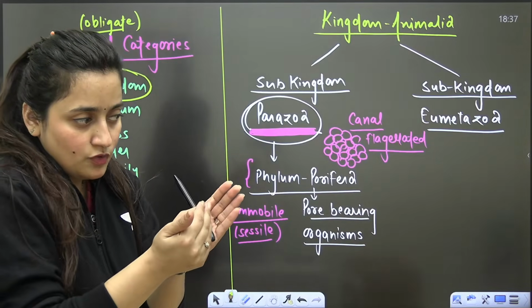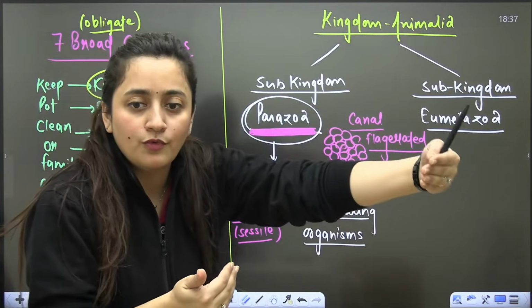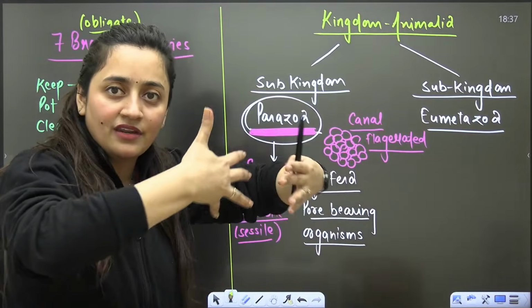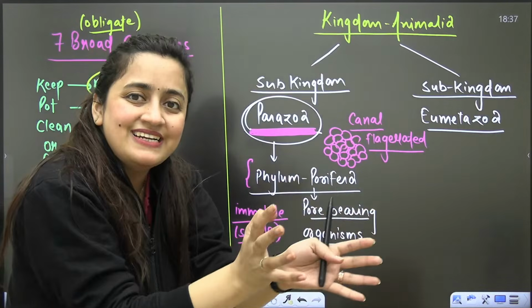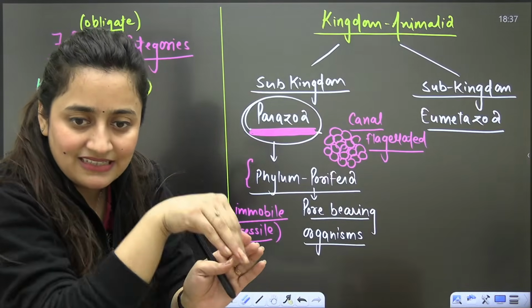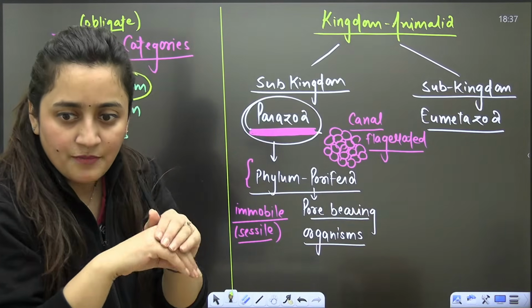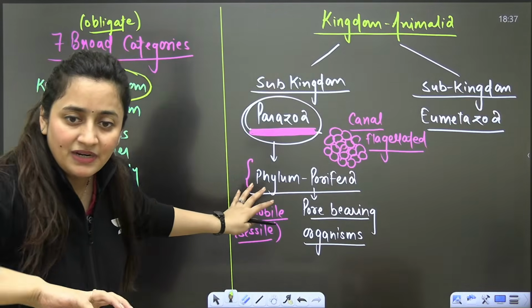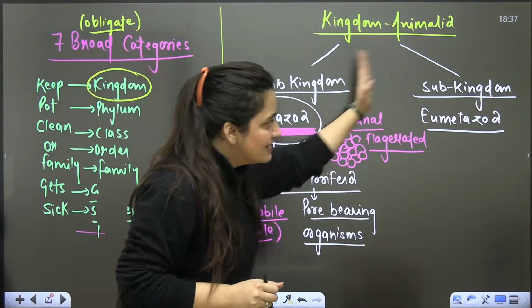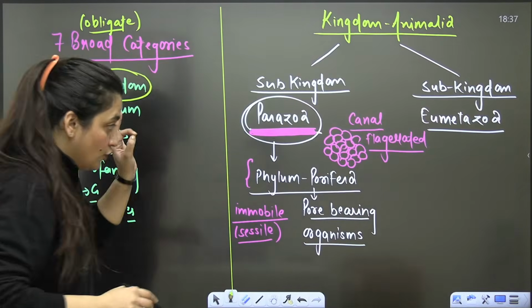So somewhere you can say that from protozoans you are moving here, right? Some connecting structures are there in between, some multicellular flagellated structures are there in between, and then we get the Porifera. I'm not discussing it in too much detail, but you should know this. So Phylum Porifera is coming under this subkingdom. Rest all will be in Eumetazoa.